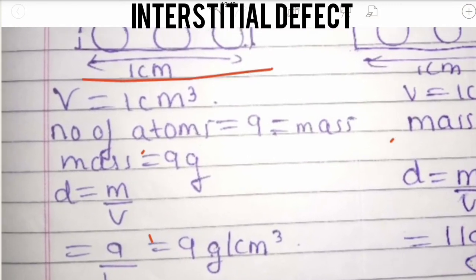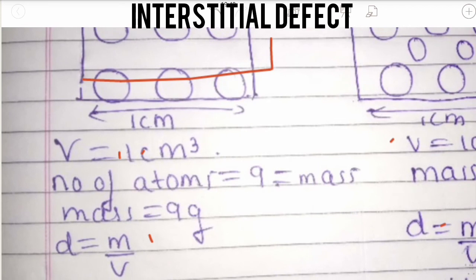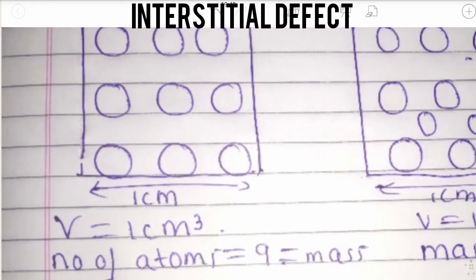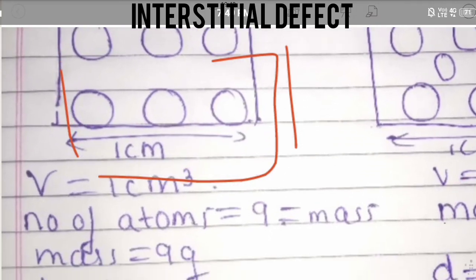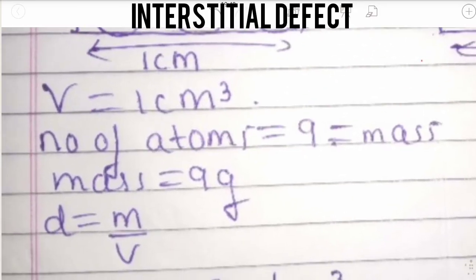Okay, the volume of this solid is obviously 1 centimeter, 1 centimeter, 1 centimeter. That is length into breadth into height, 1 centimeter by 1 centimeter by 1 centimeter. So the volume of the cube is 1 centimeter cube.